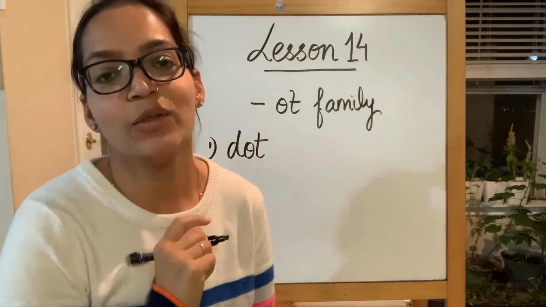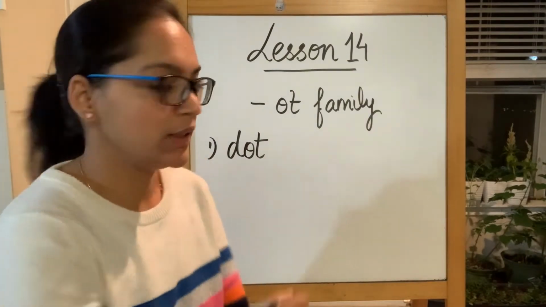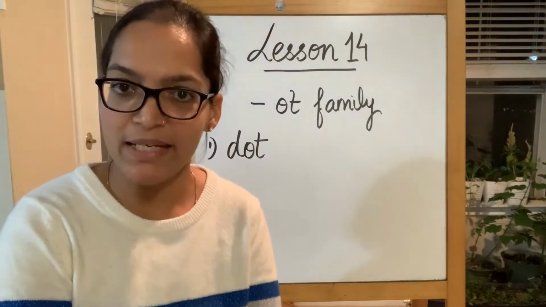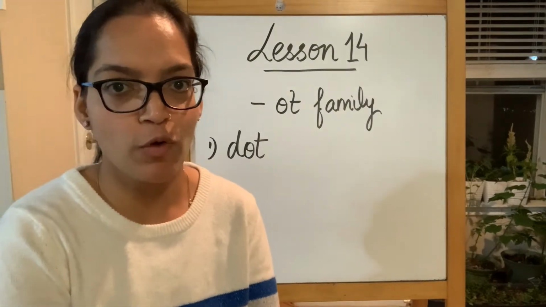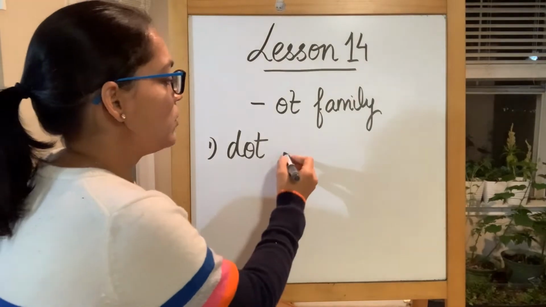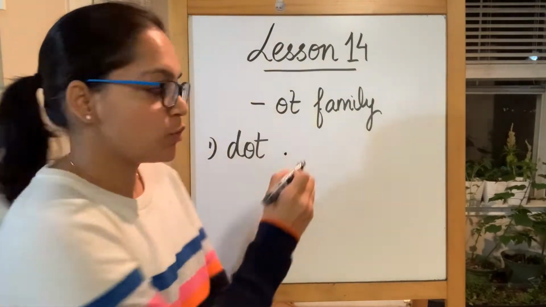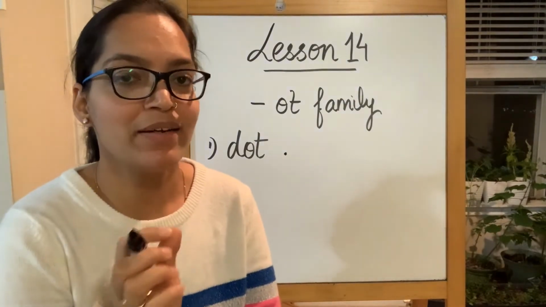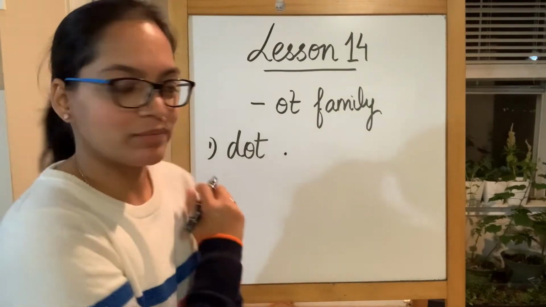The first word in today's family is dot. D sound produced by alphabet D, O sound produced by short vowel O, and ending with the T. Dot. Dot is a circular spot like this, just like our period at the end of the sentence. Dot.